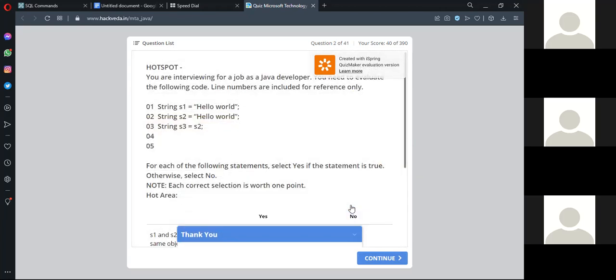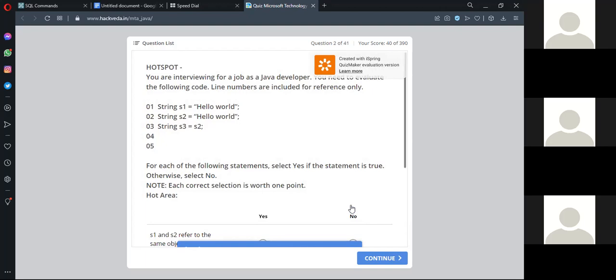Just see this. Hello world, how do we declare it? In a double quote, right? And what is the data type of this? String, right? Always remember, a string is declared with a double quote and a character is declared with a single quote. So in order to make a distinction between those two, double quote will be your string, single quote will be your character. So that's why you have selected wrong there. There you need to select the below option. Go to that question.